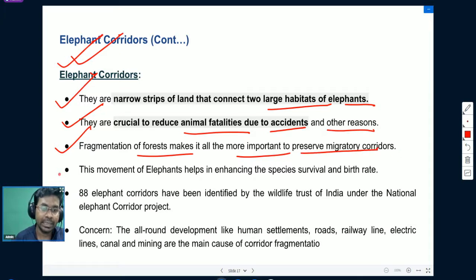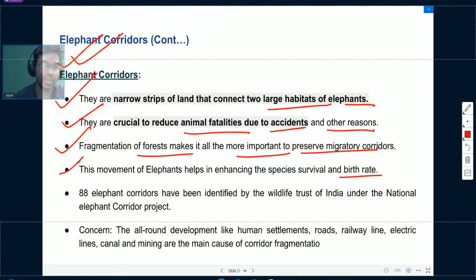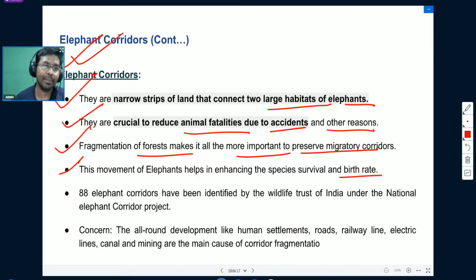This movement of elephants helps in enhancing species survival and birth rate. As you know, elephants are nomadic animals, so they have a habit of moving continuously over a long distance. 88 elephant corridors have been identified by the Wildlife Trust of India under the National Elephant Corridor Project.